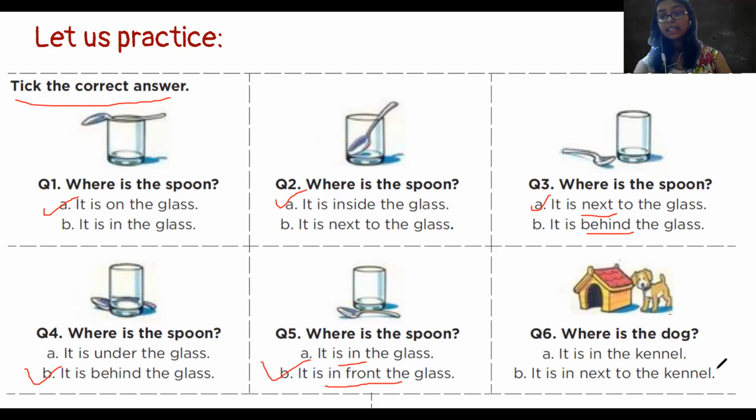Where is the dog? It is in the kennel. It is next to the kennel. So we see the dog is next to its kennel क्योंकि kennel के just बगल में है. It's next to the kennel. Quickly write this down in your notebook and try to draw also. Okay, try to draw all of these things also.